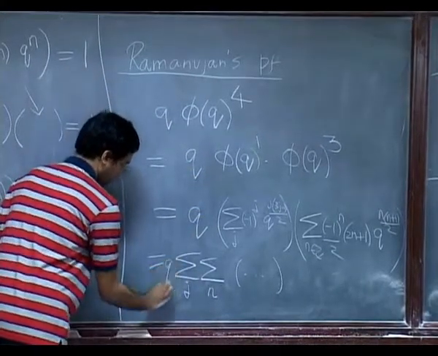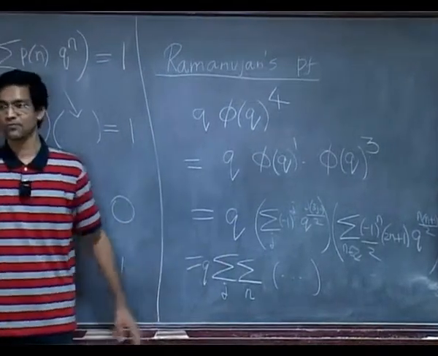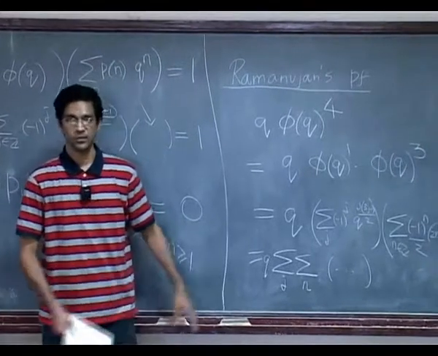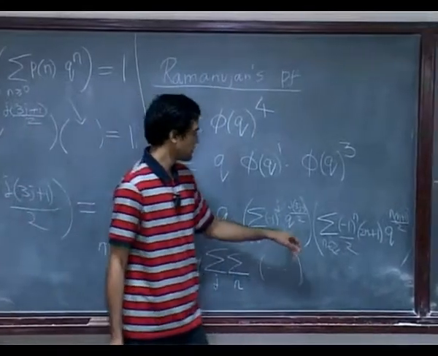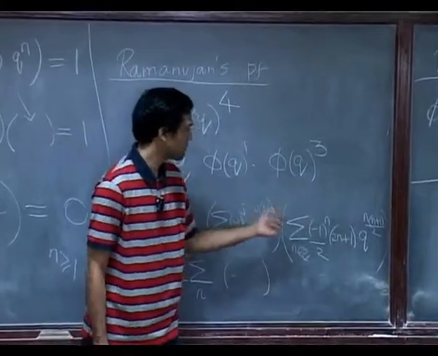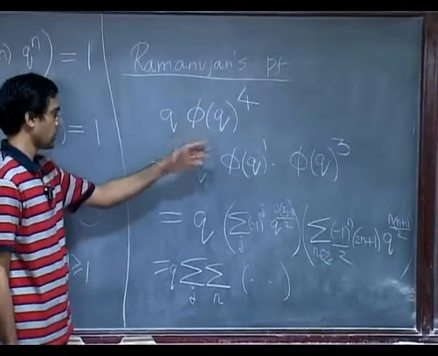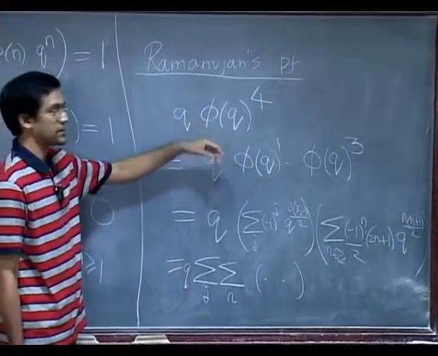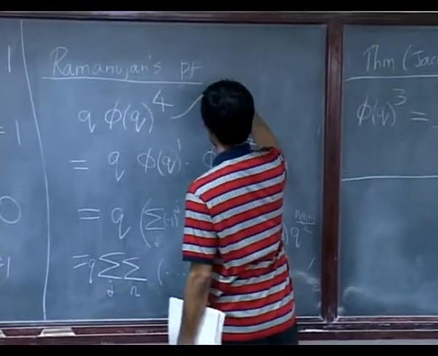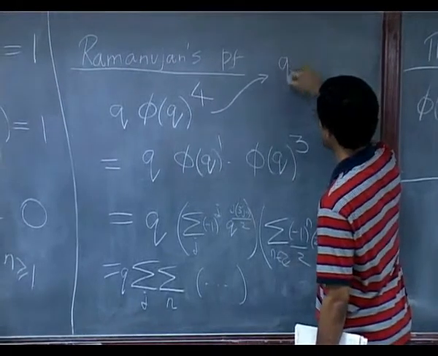You consider this, and now you ask, in this resulting thing, what are the coefficients of q to the 5? It turns out that that's actually a multiple of 5, and you can determine it by doing some elementary number theory with these numbers and these coefficients. And you need to do a couple more things to finally relate it to the partition function. But it turns out this is related to the partition function. Well, remember, the partition function is 1 over phi of q.